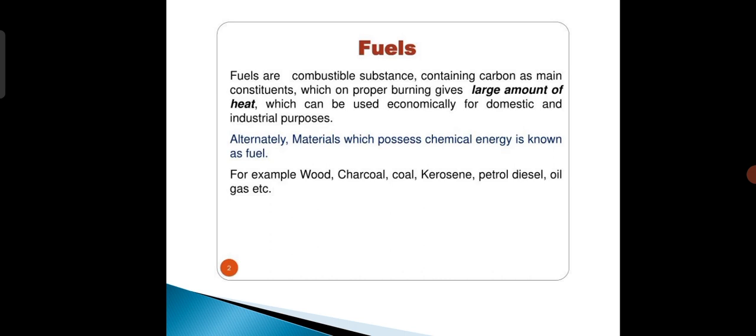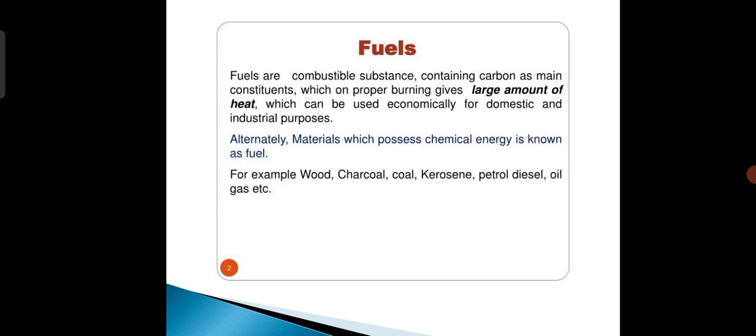Today we start fuels. Fuels are combustible substances containing carbon as main constituents, which on proper burning give a large amount of heat energy, which can be used economically for domestic and industrial purposes.